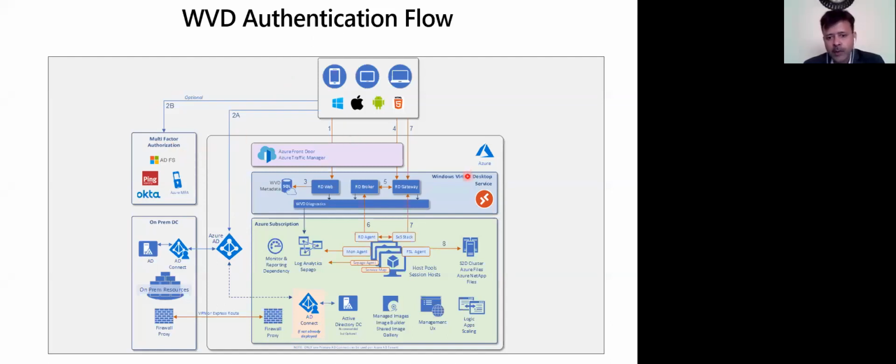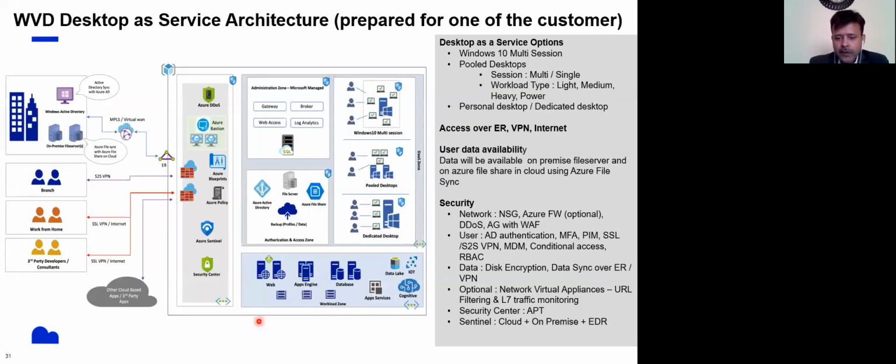So that is how the WVD authentication works, and you can see how the hybrid works, right? The VPN or the ExpressRoute between this. This is an architecture we prepared for one of our customers who has gone live.